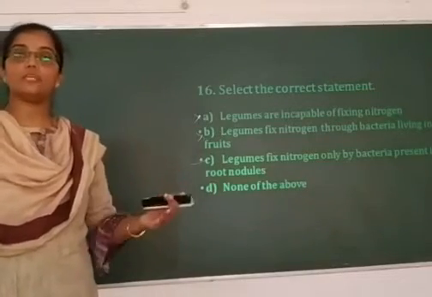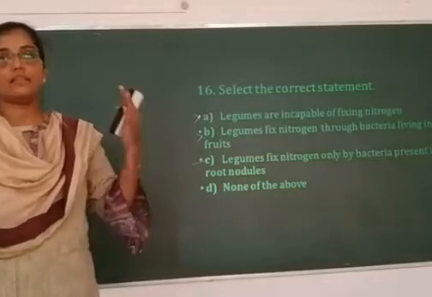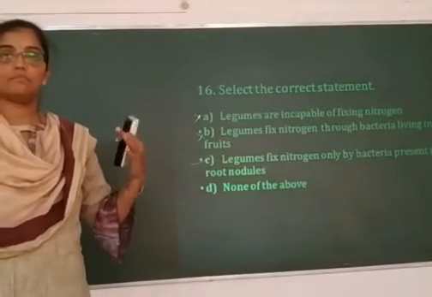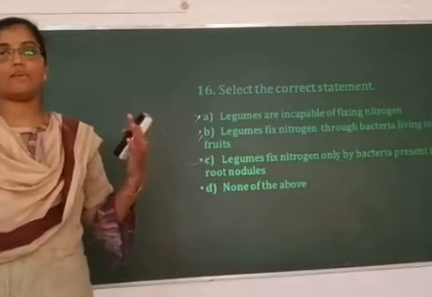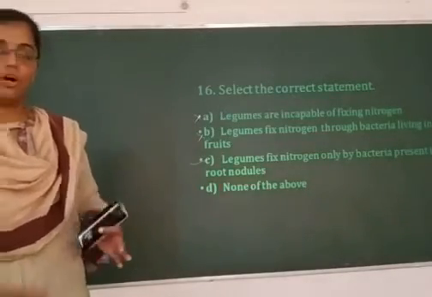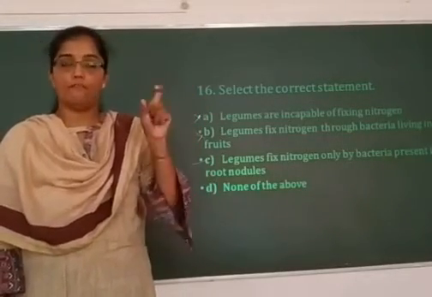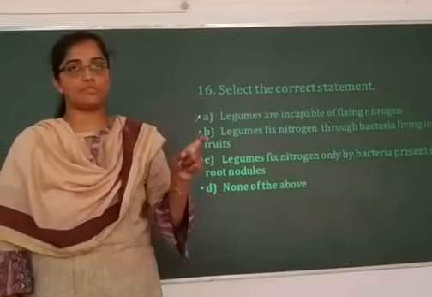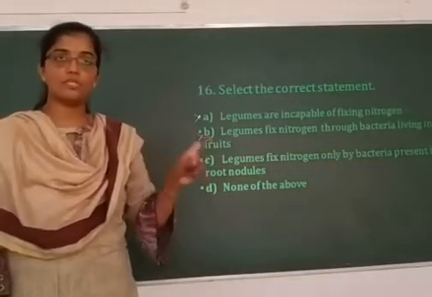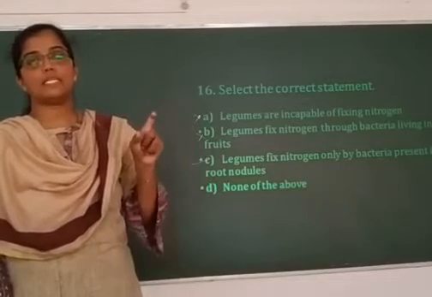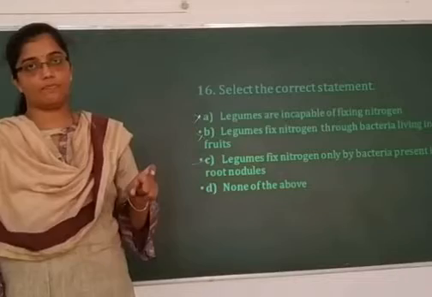Whereas you have non-leguminous plants such as Ulmus, where the bacteria are present in the root but they are non-leguminous. A bacteria called Frankia is present. Or you have a plant called Sesbania, where you have stem nodules, formed by a bacteria called Azorhizobium caulinodans.